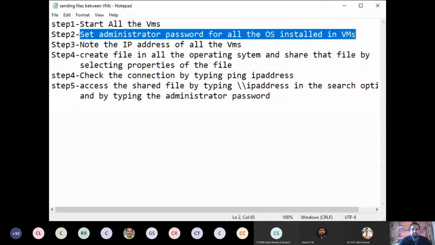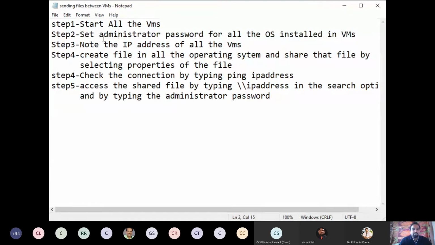So now the first case is how to share files between Windows virtual machines. First you have to start all the virtual machines. Then you have to set the password for the administrator user. Then you have to find the IP address of all the virtual machines. We are going to share the files by using the IP address only, so you have to note that down.